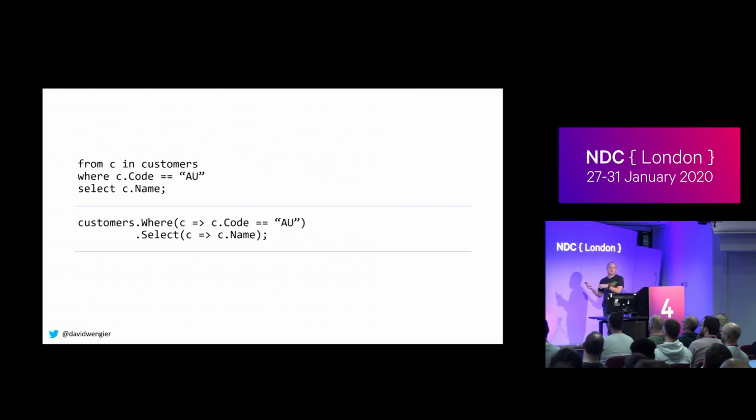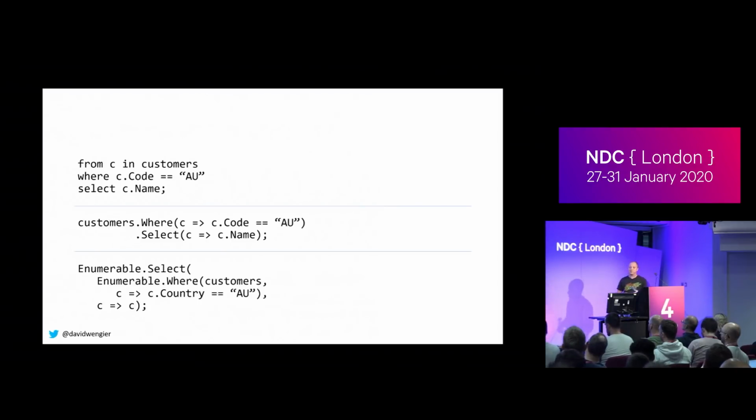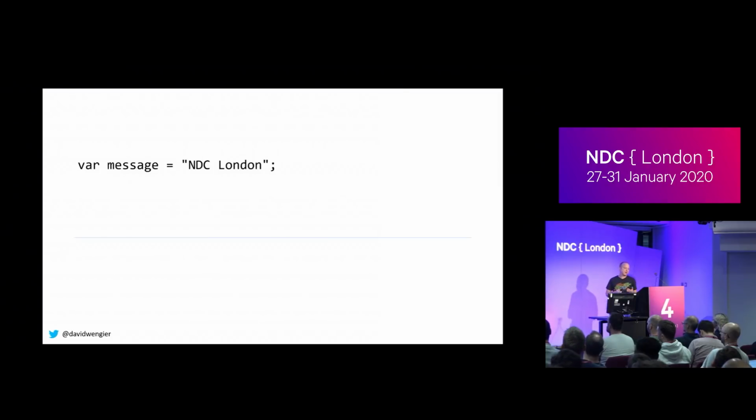The query syntax gets lowered by the compiler into the method syntax. Rather than compiling both of these to IL, they simply convert from one form of C# to the other and compile that. And in fact, these methods are extension methods. If you've ever written an extension method, you know that it's just a fancy way of writing a static method. So you can go even further and say that you could lower that method form of a LINQ query into normal static method calls. So all of this stuff is happening all the time in C#. Something as simple as defining a variable.